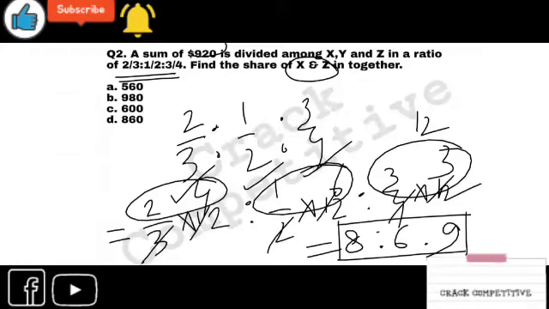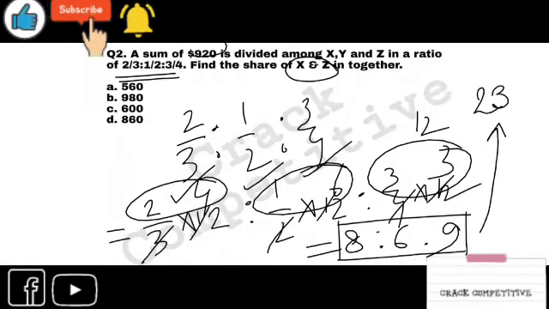Okay, so the total is here. What is the total part? Just add them: 8, 6, 14, 14, 9. What is 14 and 9? 23. So just divide 920 by 23 and bring it here.